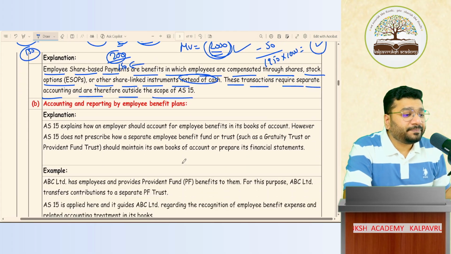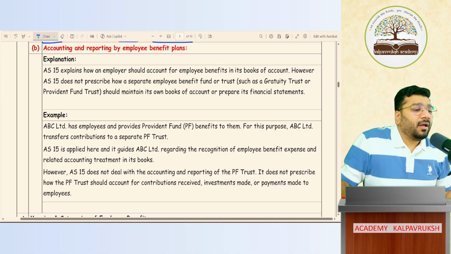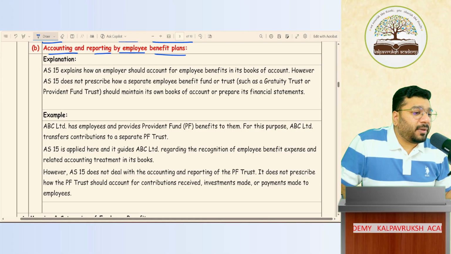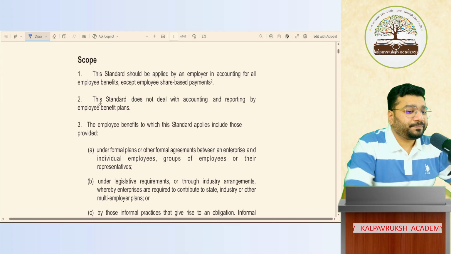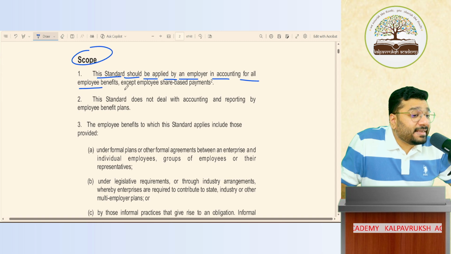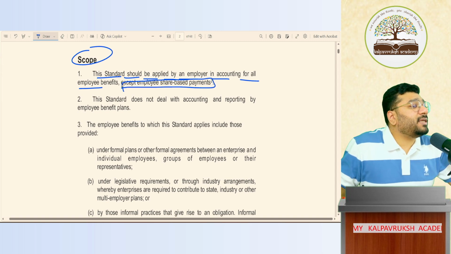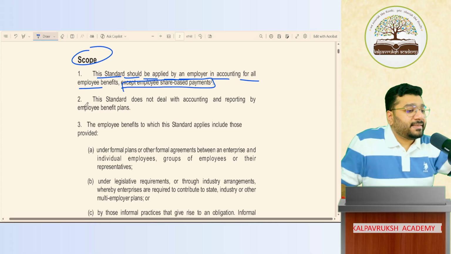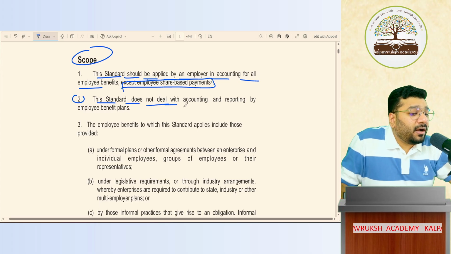Not got it? Next, accounting and reporting by employee benefit plan. You come here, scope, first point. This standard should be applied by an employer in accounting for all employee benefits except employee share-based payment. Okay, wow. Second point. This standard does not deal with accounting and reporting by employee benefit plan.